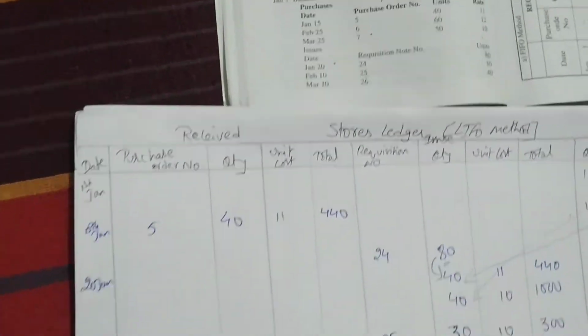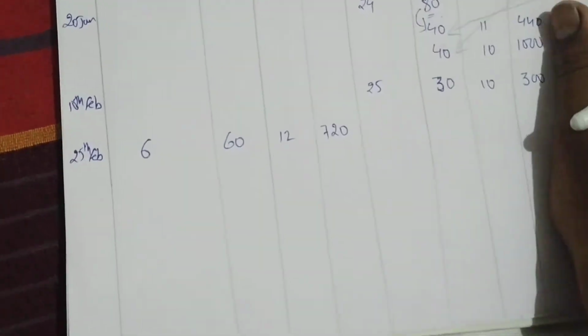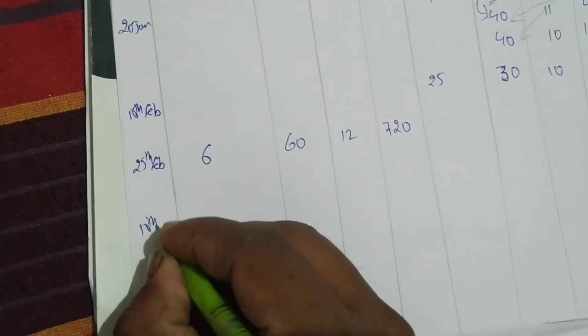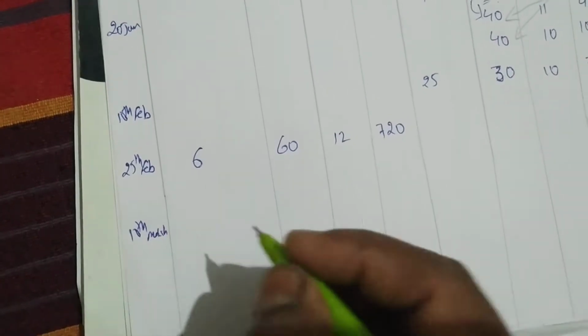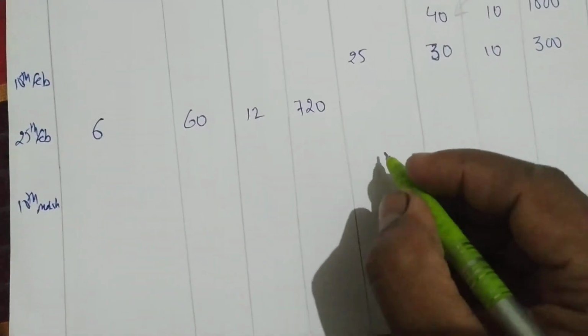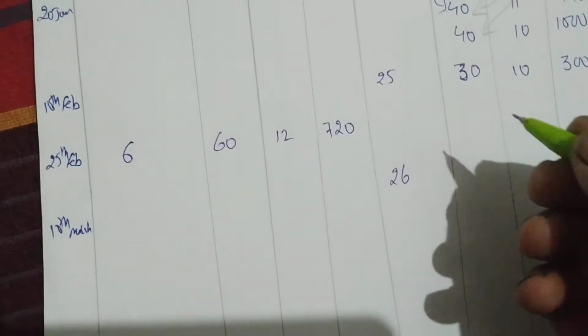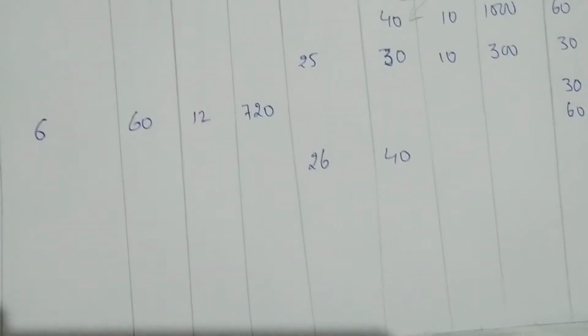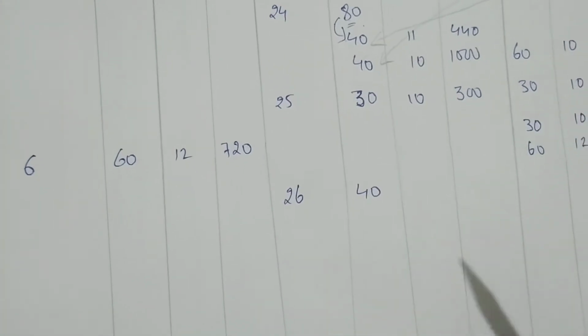40 units. So we'll go to the March month and I'll write here 10th March. Okay, so we have issued, right? Requisition number will be 26. On 10th March, 40 units we have issued. So first we'll issue from 60.